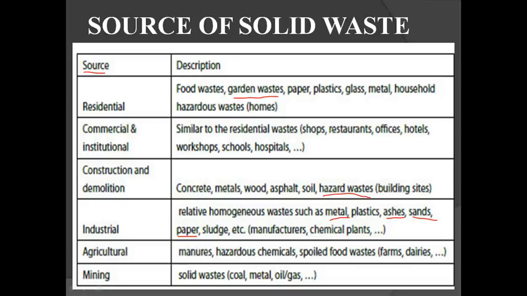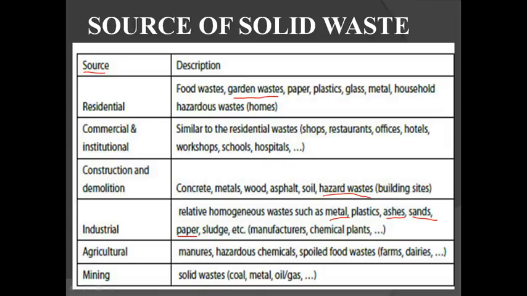It is a mixture of all the materials with liquid. You can also see this in chemical manufacturing plants. The only point you have to remember here is that industrial waste depends on the type of industry, and on that type of industry, what waste is generated. That you have to consider.